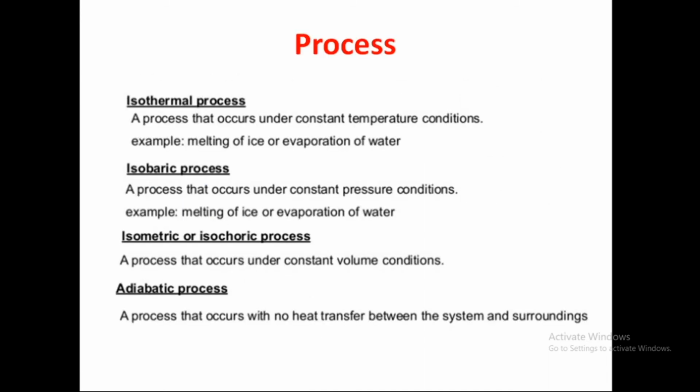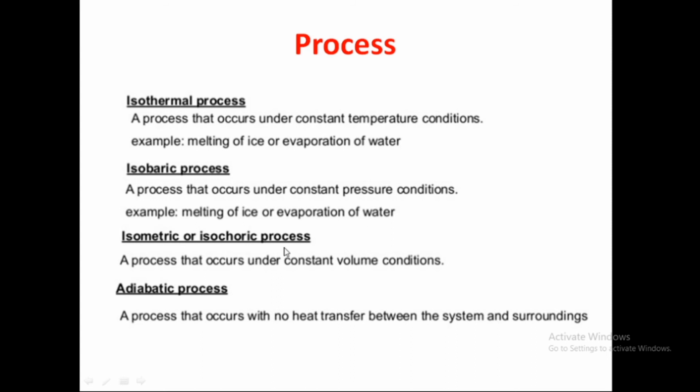Okay, so isothermal: what is an isothermal process? A process that occurs under constant temperature condition. Example, melting of ice, evaporation of water. An isobaric process is a process that occurs under constant pressure condition.